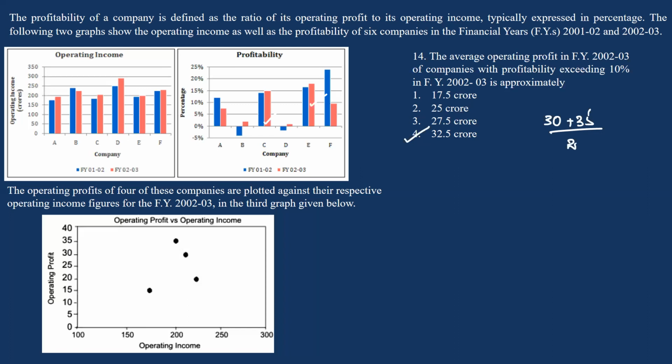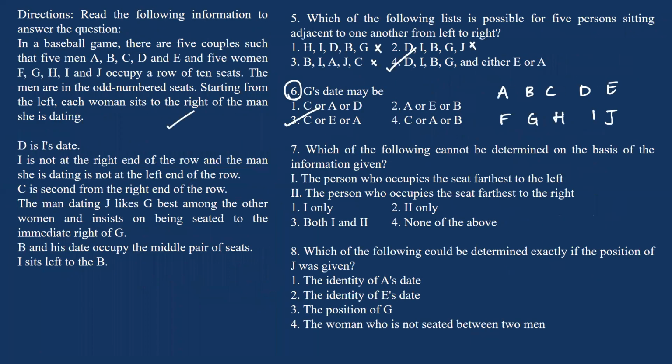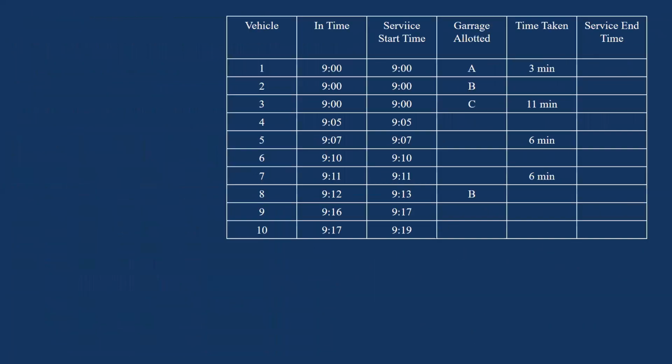Clear? So if you are not comfortable with this set, now let's get back to set 1. Now we have one vehicle entering at 9 o'clock. Service time started at 9. The time taken is 3 minutes. So the service end time for this will be 9:03. The service for this, the end time of the service will be 9:11.